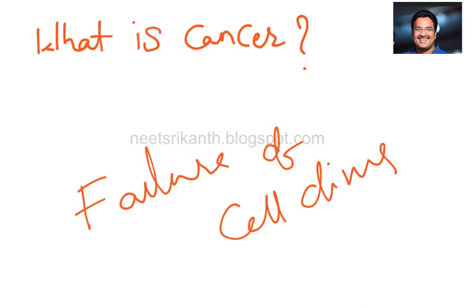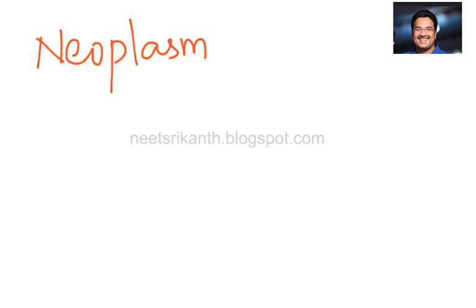That means uncontrolled cell division. Uncontrolled cell division is called cancer. To understand cancer biology, let us see some terminology here. First of all, let's go to the neoplasm.